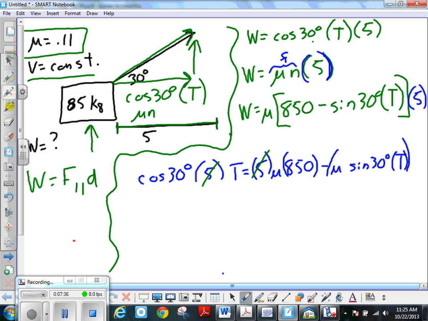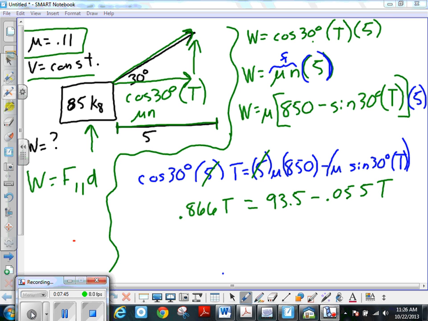Okay, so 0.866 T then equals, so we have all our math back into the order that it should be. Sorry about that.